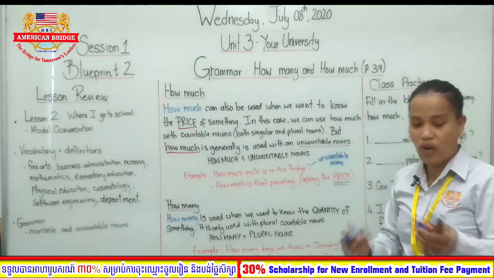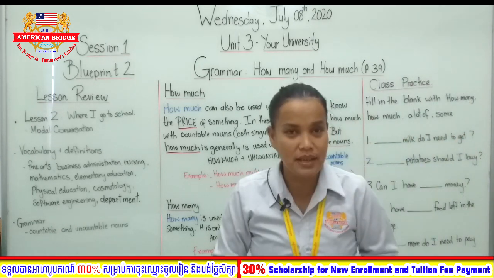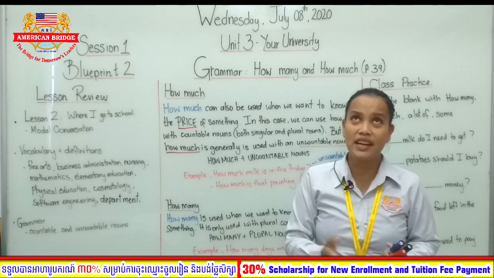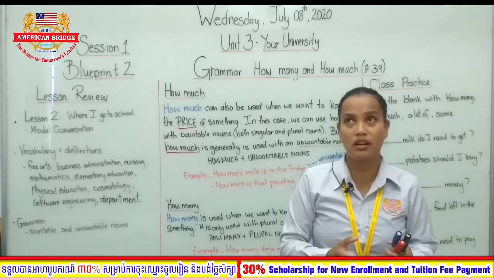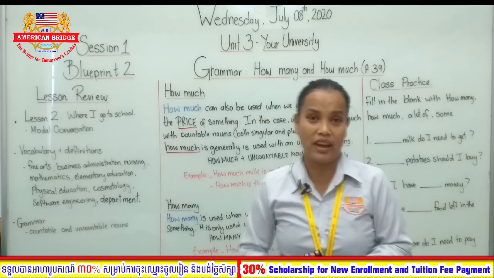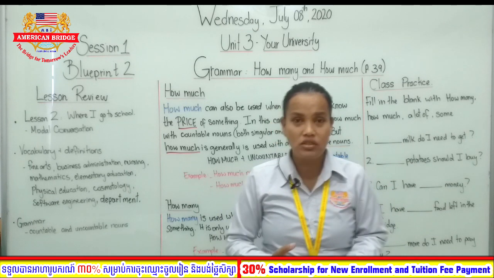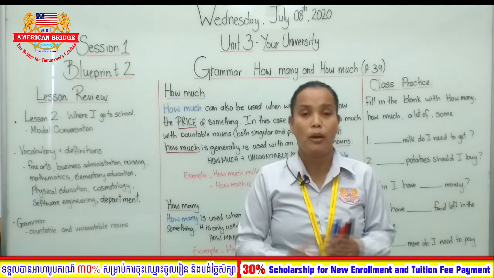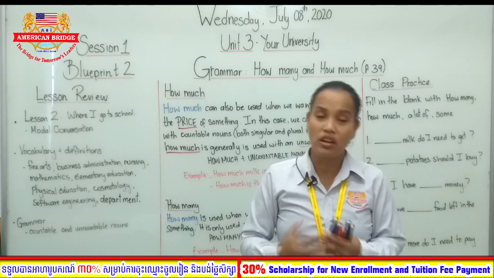Right, so uncountable nouns basically means something that we cannot count, okay? Like we said a couple of lessons ago, rice. Rice is an uncountable noun. Why? Because you cannot take rice and count it. I mean, you can count them, but we generalize that we cannot count rice.